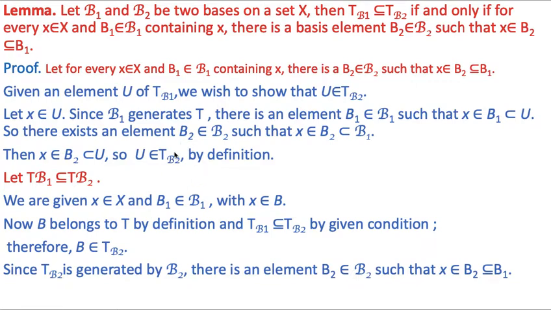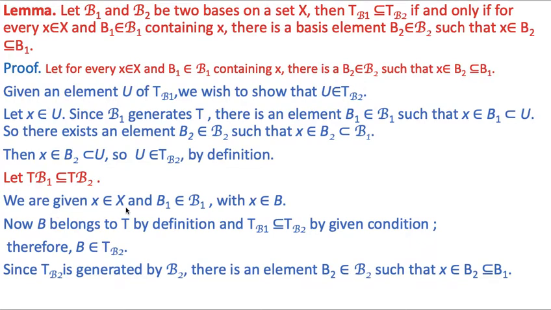Now the converse part, let TB1 be a subset of TB2. Now we will show that for every x belonging to X and B1 belonging to B1 containing x, there is a B2 belonging to B2 such that x belongs to B2, which is a subset of B1.